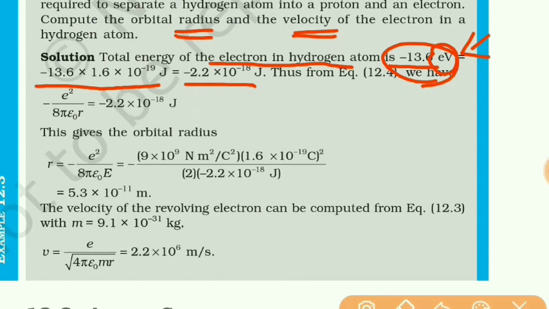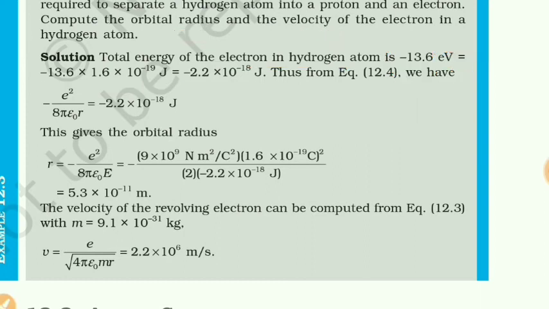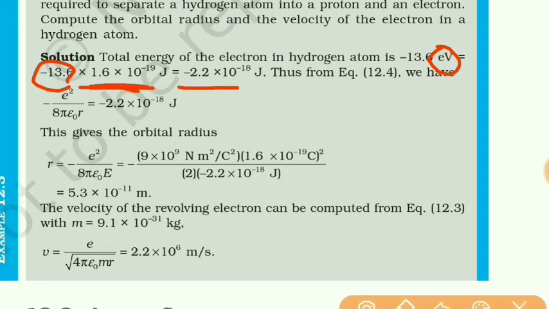Whenever we put the values, it should be in the SI system, and that's why we need to convert that into joule. So to convert electron volt to joule, we simply multiply the given value by 1.6 into 10 raised to minus 19. Multiplying this value by 1.6 into 10 raised to minus 19, we will get minus 2.2 into 10 raised to minus 18 joule.